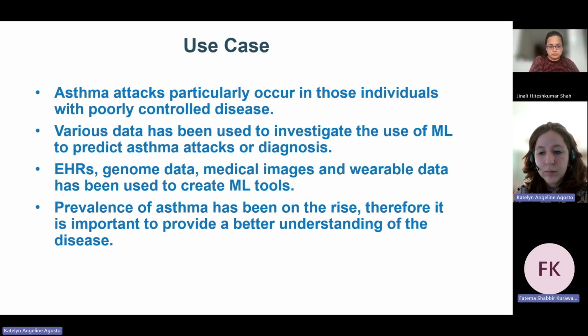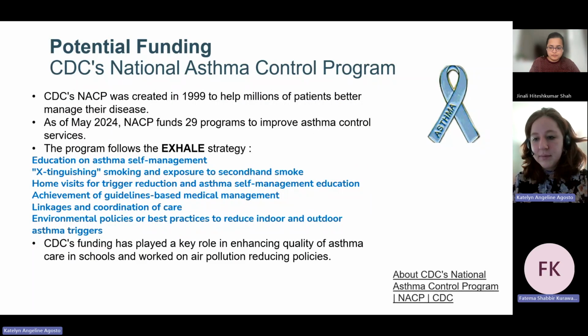That's why the primary focus is to provide a better understanding of this disease, so these systems can be created and the amount of attacks can be reduced, as the prevalence of asthma has also been on the rise, especially in children. So how we would fund this program is by using the CDC's National Asthma Control Program or something similar to that as well.